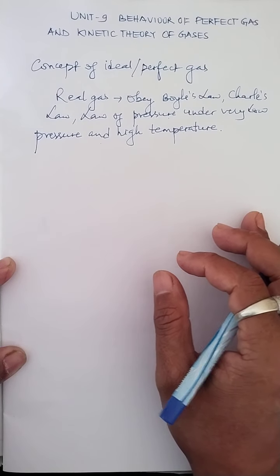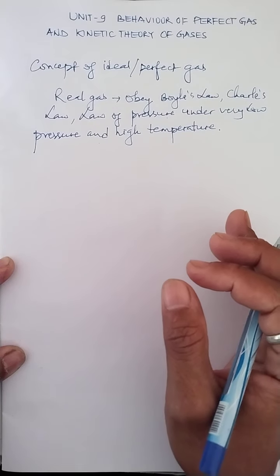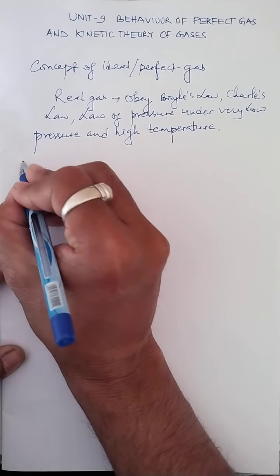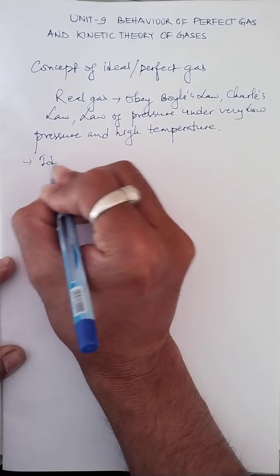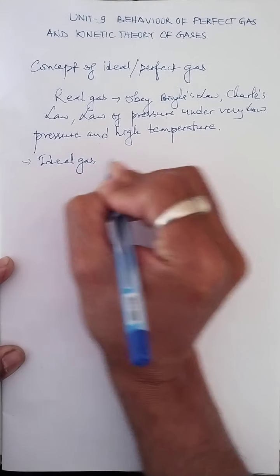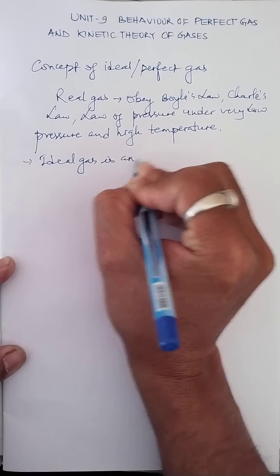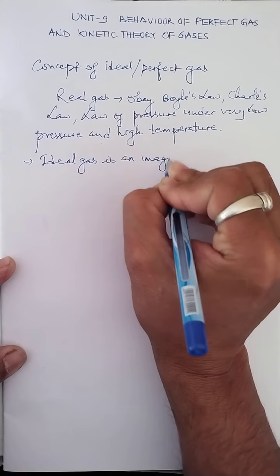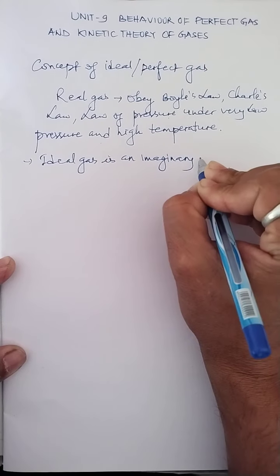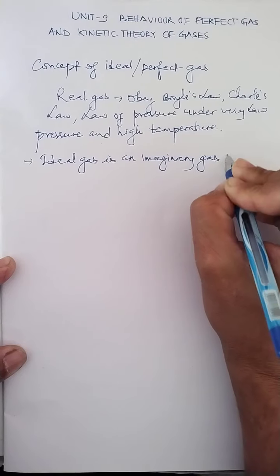Such an imaginary gas is usually called a perfect gas, also known as an ideal gas. So we can simply write the statement: an ideal gas is an imaginary gas. It's not a real gas.